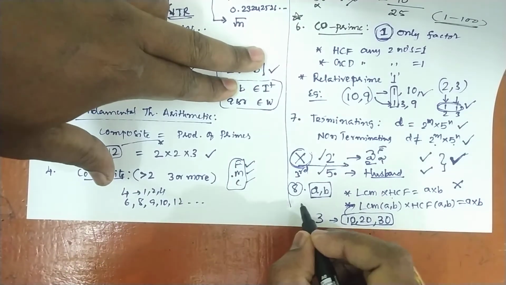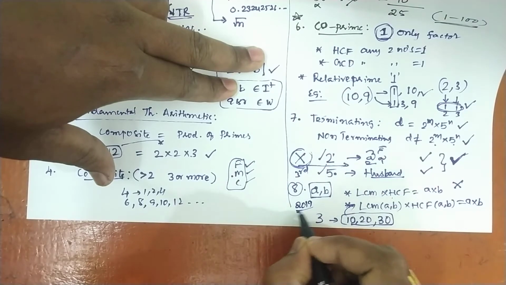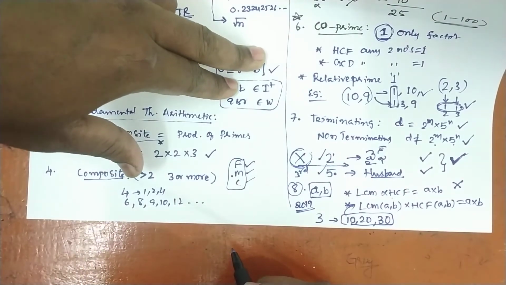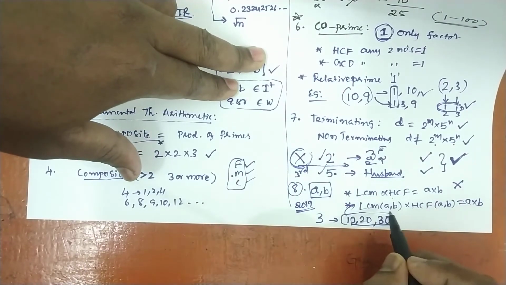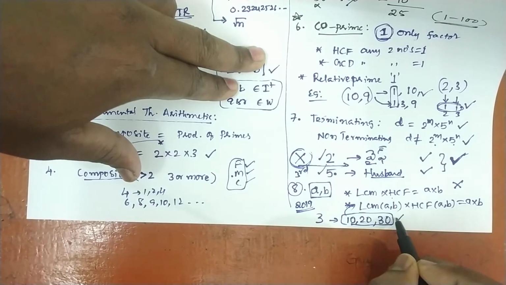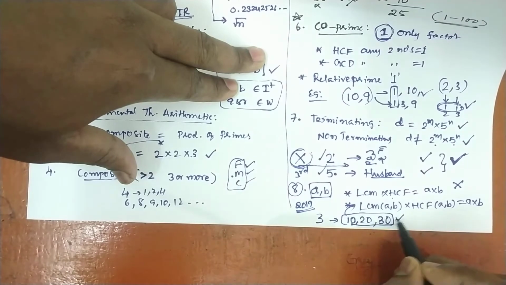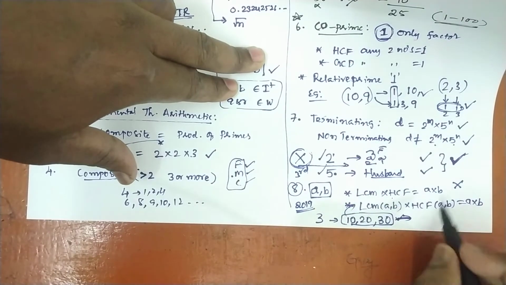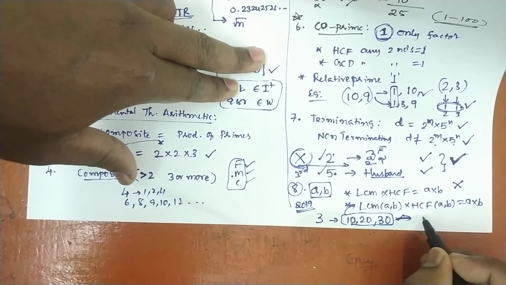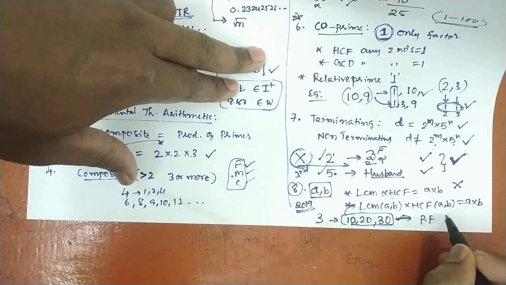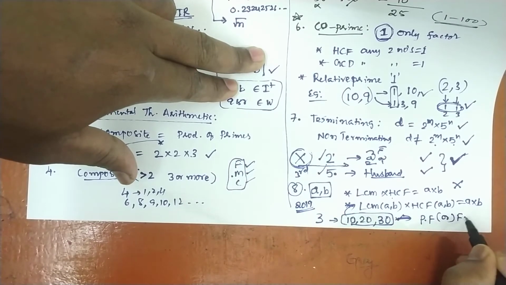Remember, very important, this was already asked in the year 2019. Three numbers were given, and it was asked whether it is possible to calculate HCF or LCM using this formula or not. So what is the solution? It is not possible, you have to write. And we can calculate using the prime factorization method. This is also called the fundamental theorem of arithmetic.